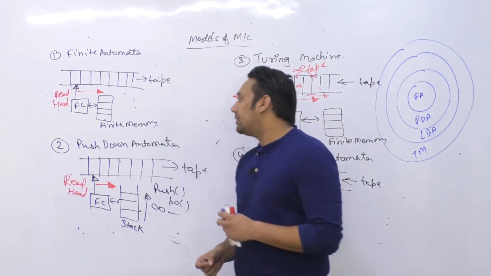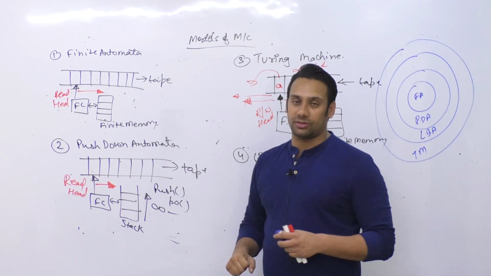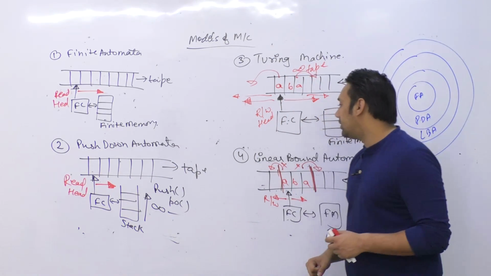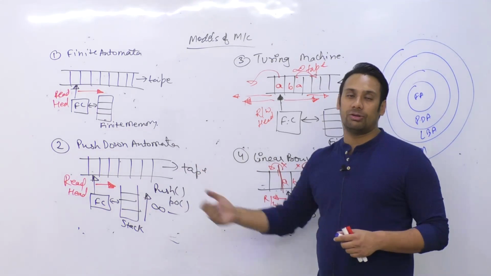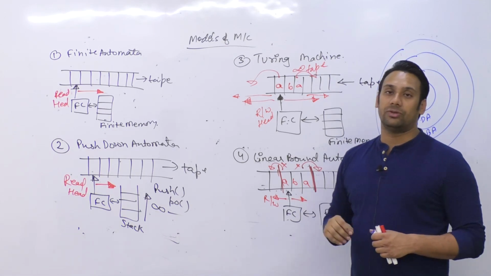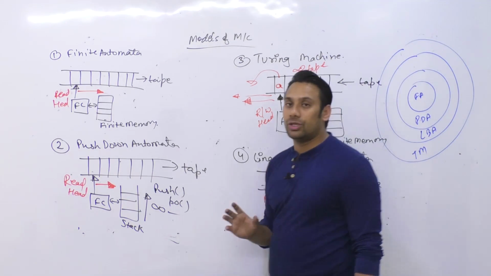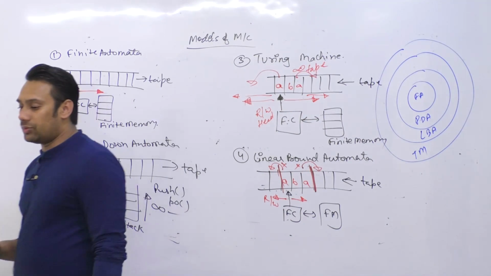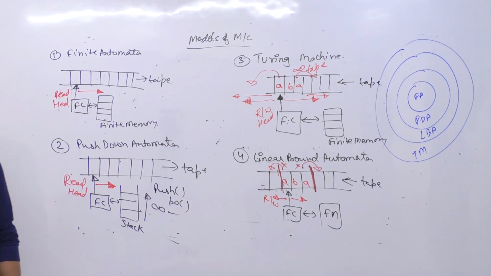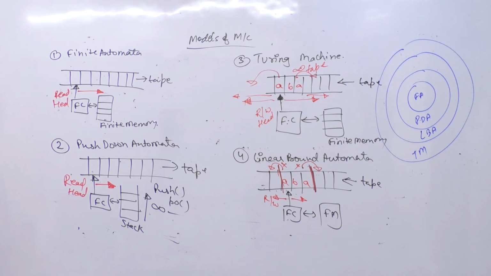So it means this pushdown automata can solve more problems as compared to the finite automata, and this linear bound automata can solve more problems as compared to pushdown automata, and this Turing machine can solve more problems as compared to linear bound automata. So सबसे ज़्यादा जो problems हैं वो Turing machine solve कर सकता है as compared to any other machine. तो जितनी भी machine है उन सबसे ज़्यादा जो problems है वो Turing machine ही solve कर सकता है. Okay. So now what we have to do is, first of all we'll study this mathematical model.